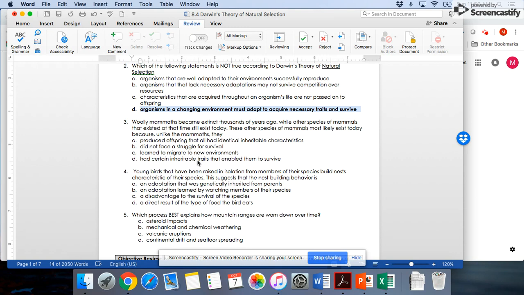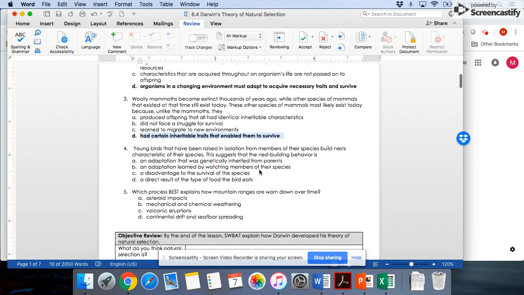Number three, woolly mammoths became extinct thousands of years ago, while other species of mammals that existed at that time still exist today. These other species of mammals most likely exist today because, unlike mammoths, they produced offspring that had identical inheritable characteristics. That's not true. They did not face the struggle for survival. That's not true. All animals face a struggle for survival. Learn to migrate to new environments. That could be true, but really at the end of the day, they're not going to migrate always. They're not going to know necessarily the environment's going to change, but they're going to have certain traits that enable them to survive.